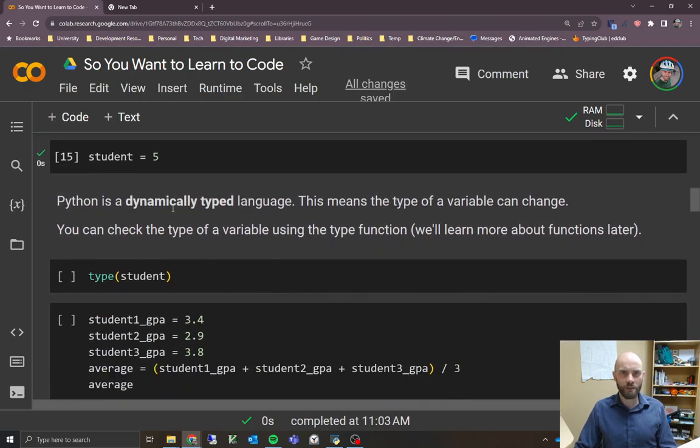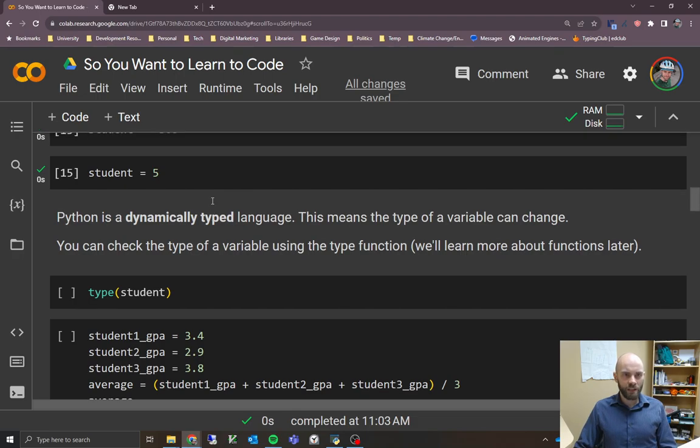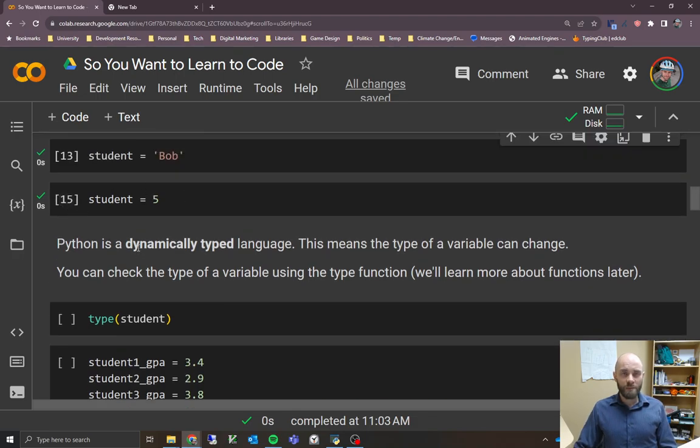I'm going to scroll down here to show that I mentioned it in the notes: this highlights that Python is what's called a dynamically typed language. This might not mean much to you if you haven't programmed with other languages before, but in other languages, when you create a variable like we did with student here, sometimes you have to say what data type it's going to be, so you have to say it's a string or an integer. Python isn't like that.